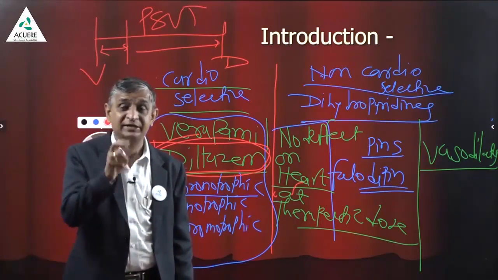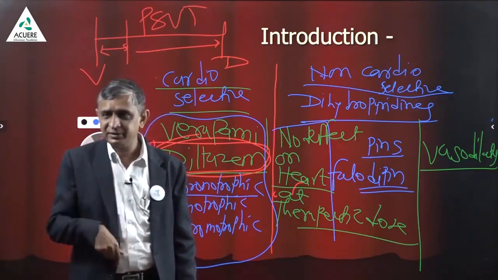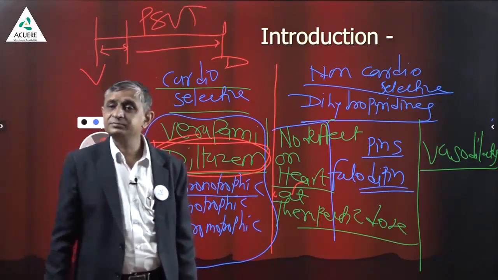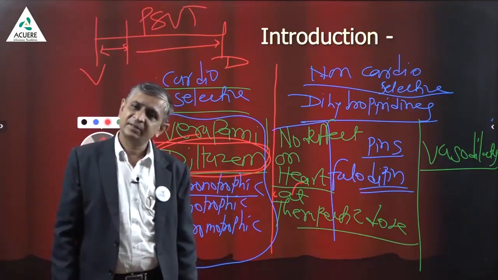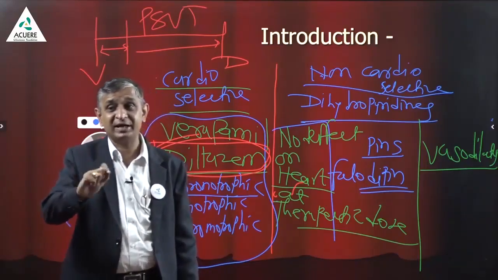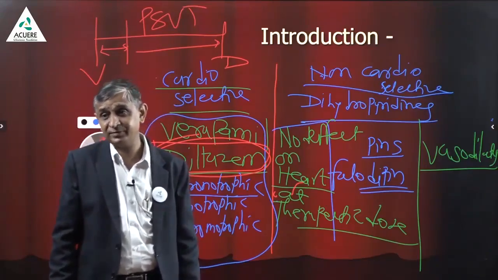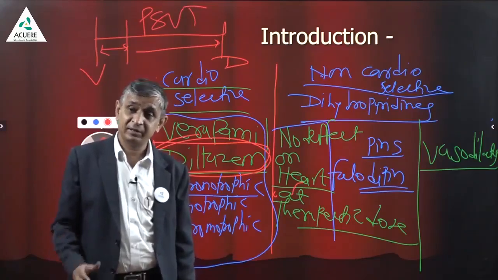It is generally due to extra bundles. You know the bundle of His, right and left branches. Extra bundles are there, and that is the reason why PSVT develops. Yes. You have to go for ablation therapy. Ablation, burning of that extra bundle, is known as ablation therapy. Electrophysiologists are there.